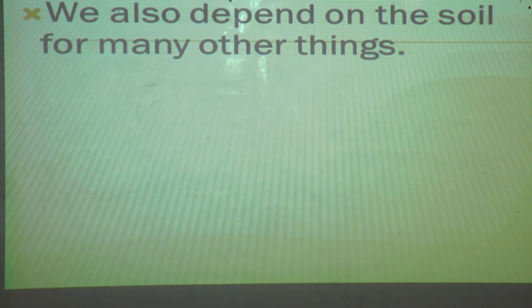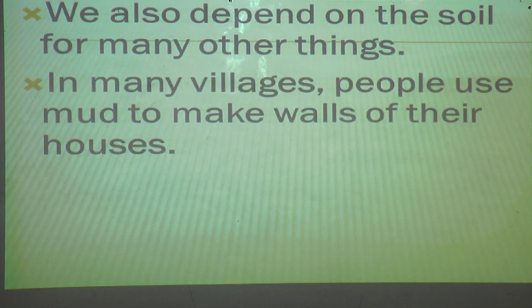Now, we also depend on the soil for many other things, not only food. Plants are useful, but the soil is used in different types, in other things also. What will we see? In many villages, you all go to villages, students? Yes, you all go on holidays, for functions, you will visit the villages, isn't it?